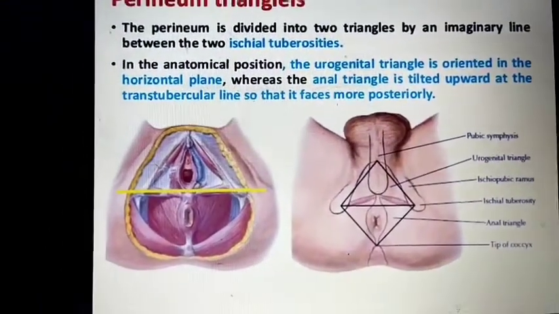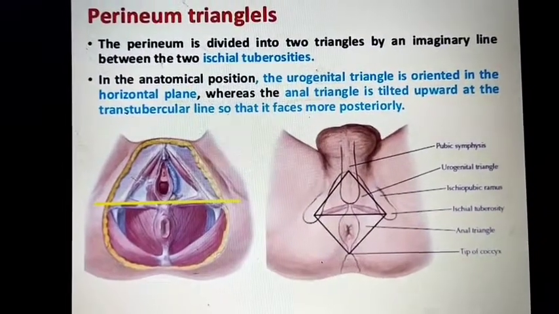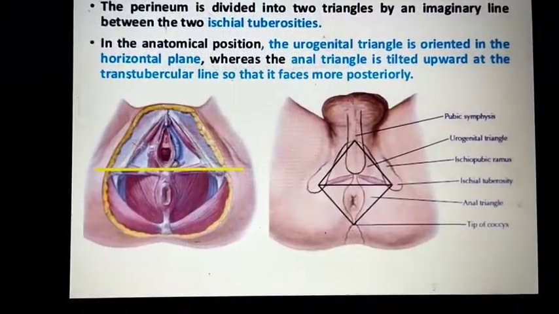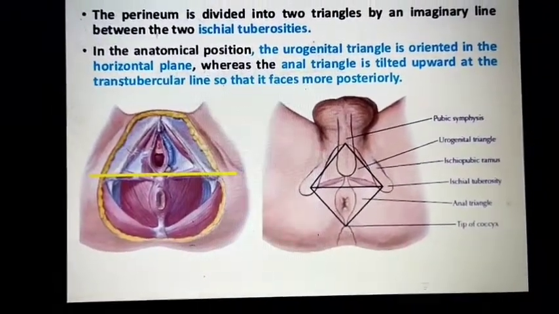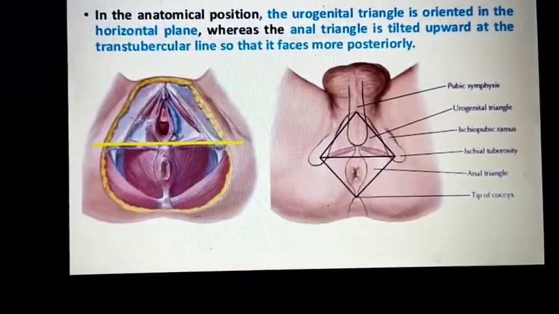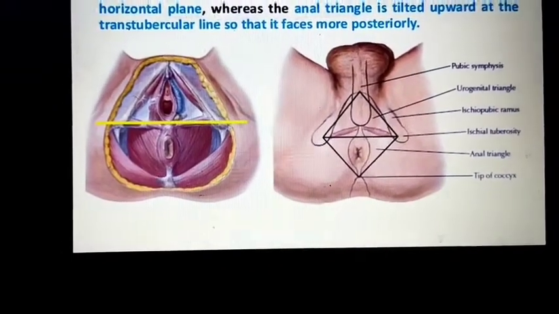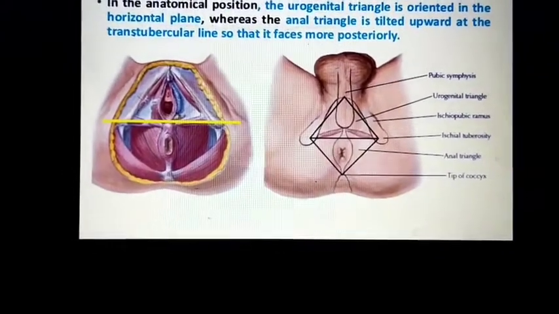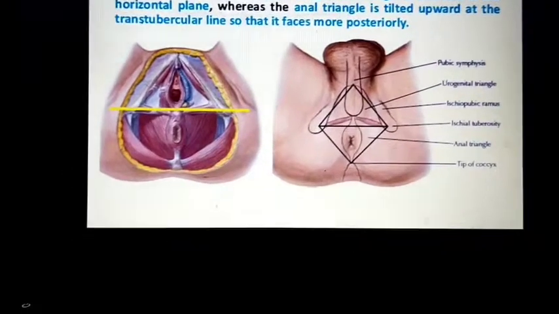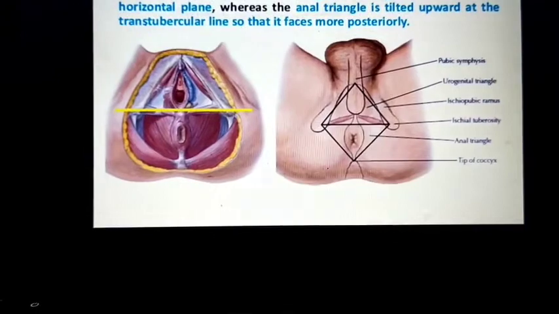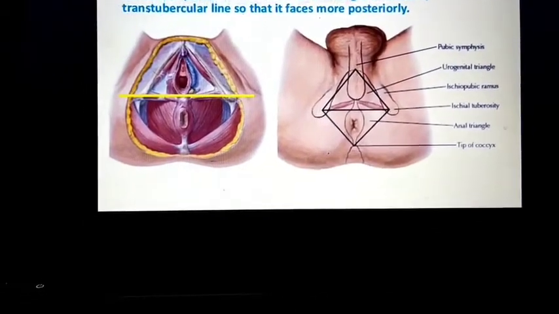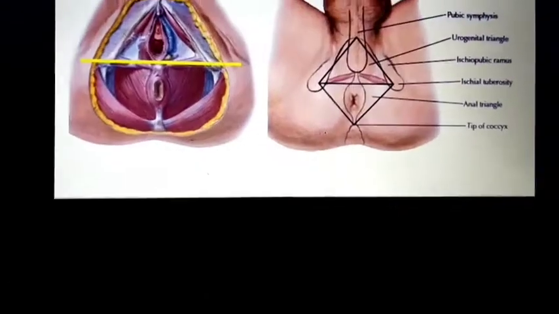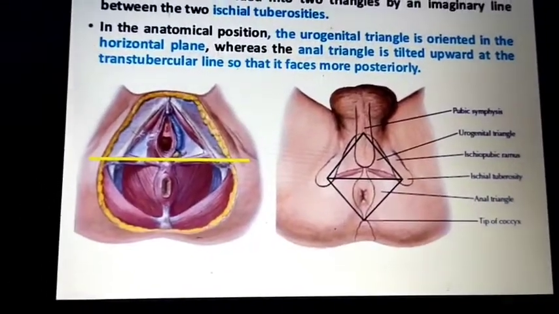That's why the 6 o'clock or posterior side is more common for anal fissure. Because of the right angle, more force or pressure occurs at the 6 o'clock position on the sphincters, so fissures are a little more common there.